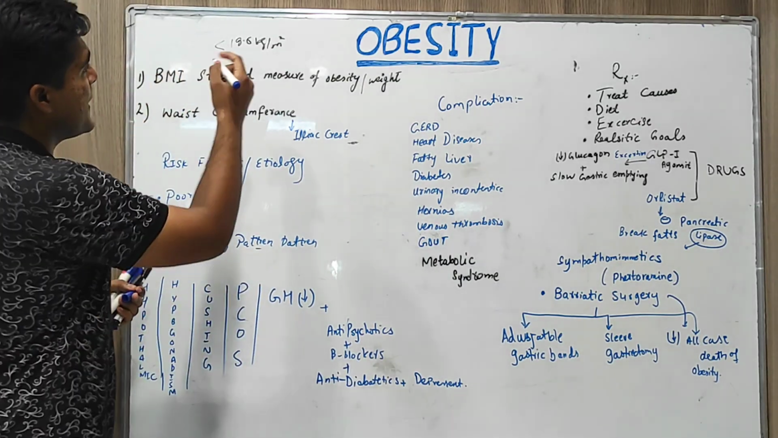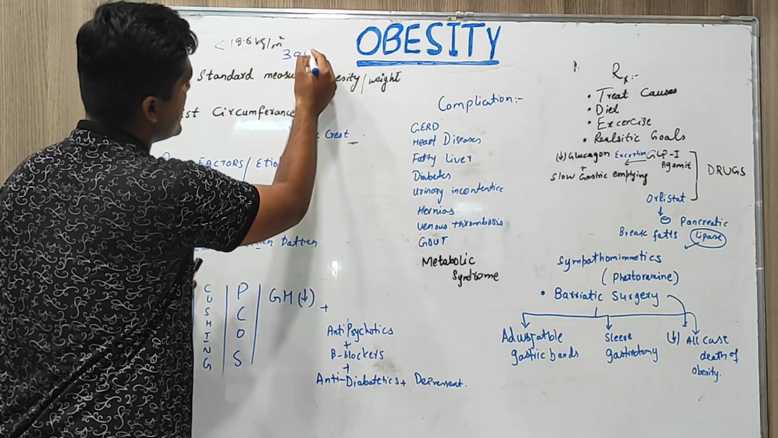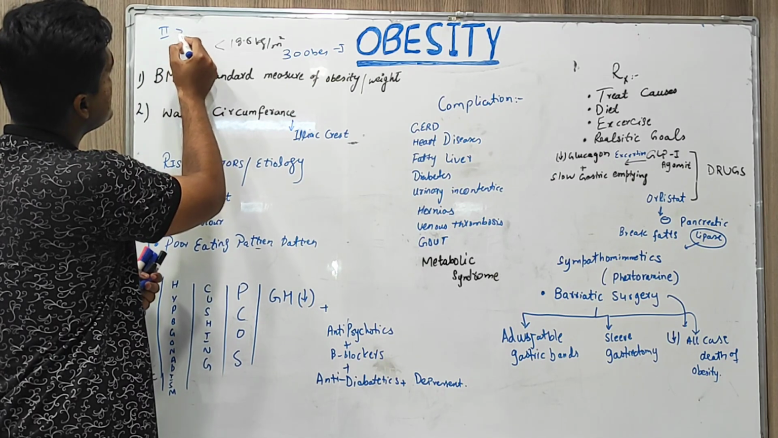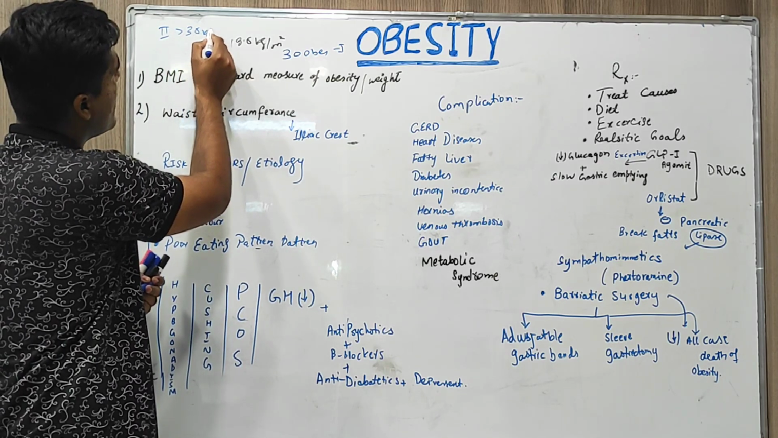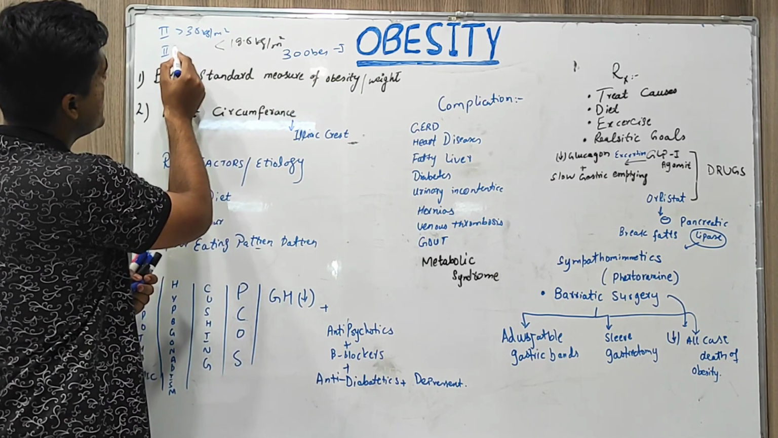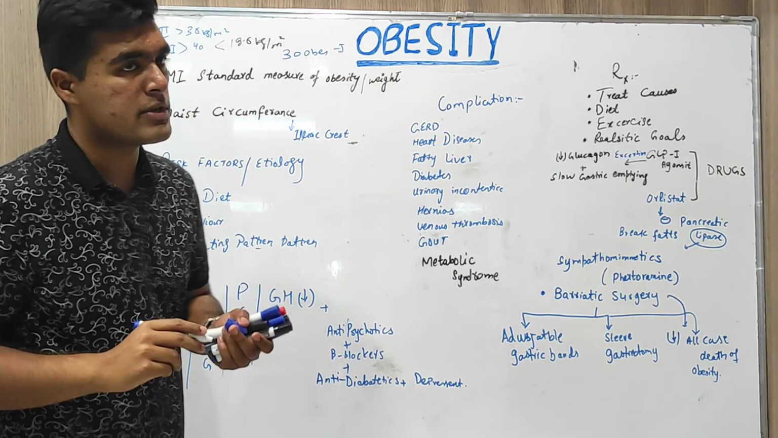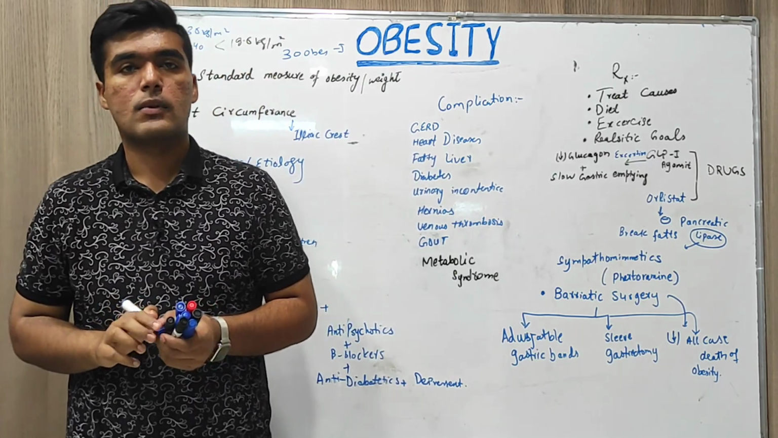So if BMI is greater than 30, the person is obese and is of class 1 obesity. Class 2 obesity is greater than 35 kilogram per meter square. Class 3 obesity, which is basically dangerous, is when the person's body mass index is greater than 40 kilogram per meter square.